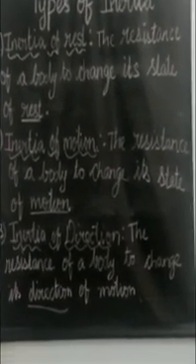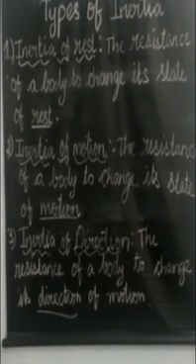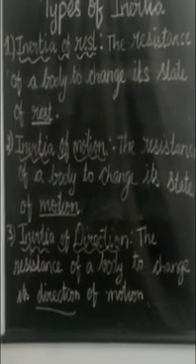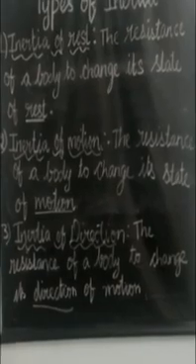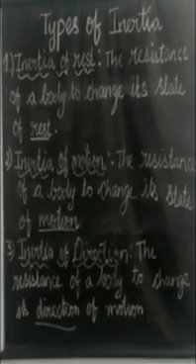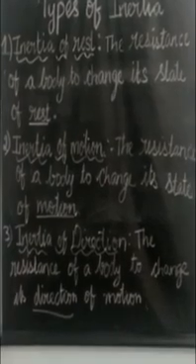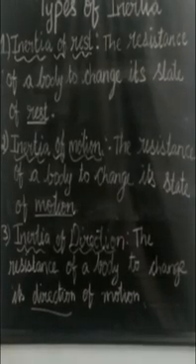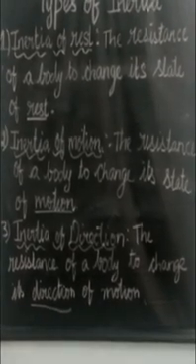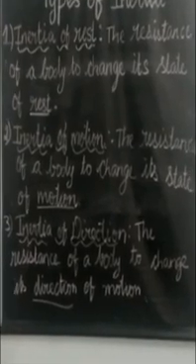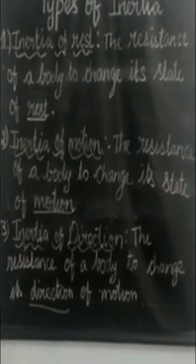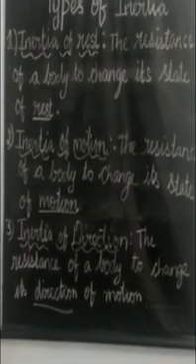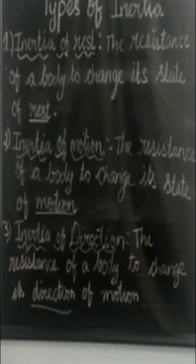Okay. Next we see about inertia of direction. The resistance of a body to change its direction of motion is called inertia of direction. Now you think you are inside a theme park. You would have many rides inside the theme park, and most of the rides would be in rotational motion. So whenever there is a sharp turn while riding the ride, you tend to lean sideways. So this is due to inertia of direction. I hope you all understand inertia of rest, inertia of motion, and inertia of direction.